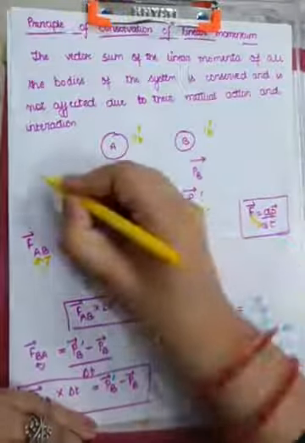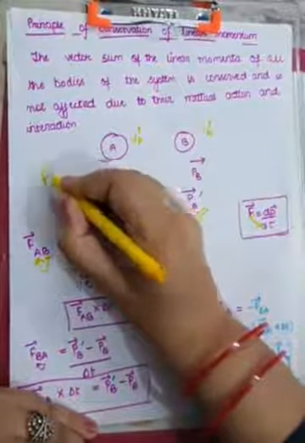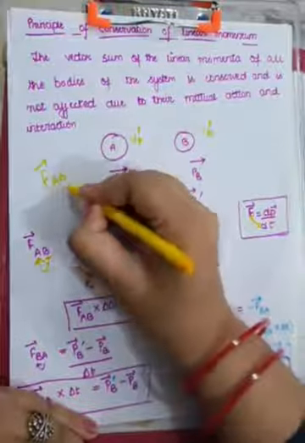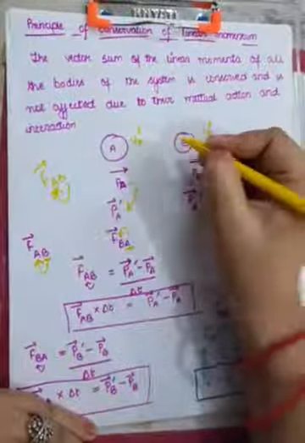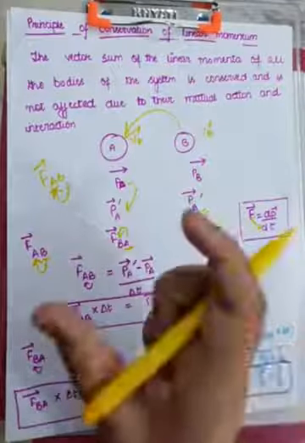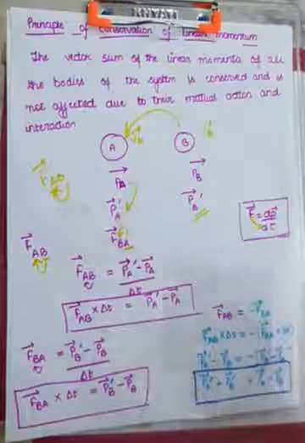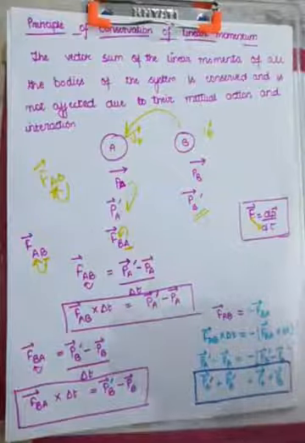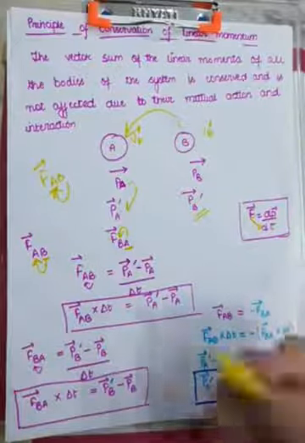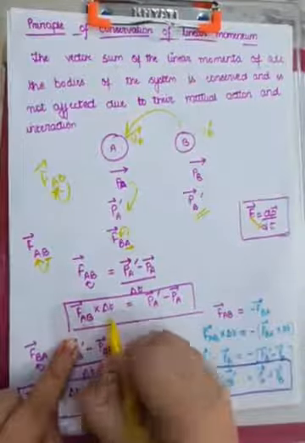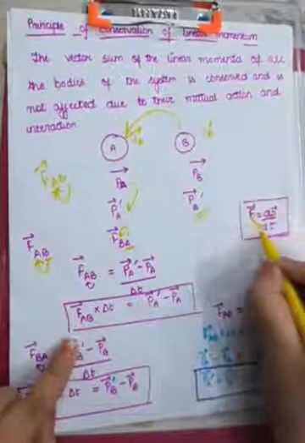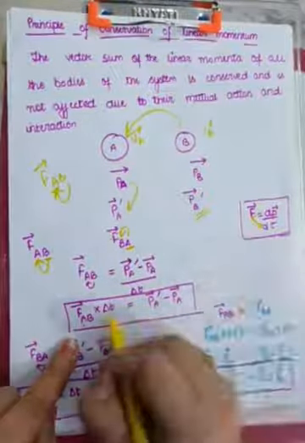Now, FAB vector is the force on A by B. So B is applying this force on A when they are colliding with each other, when they are staying together. That force will of course change the momentum of body A because that force has been applied on body A. So FAB vector into delta T, this is the law F into dt; in place of d I am using delta.